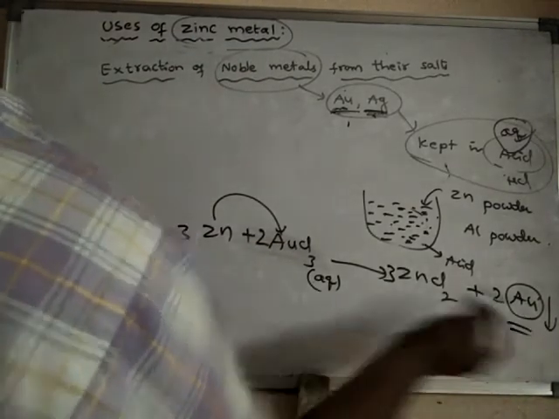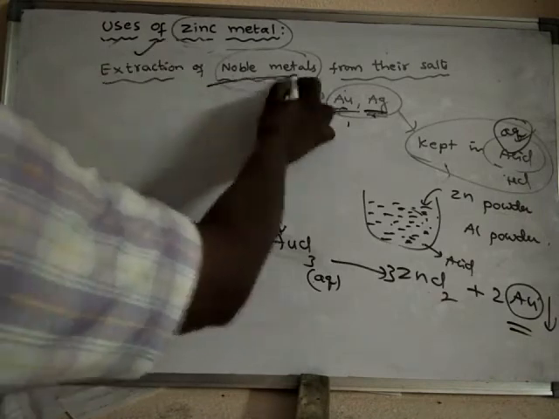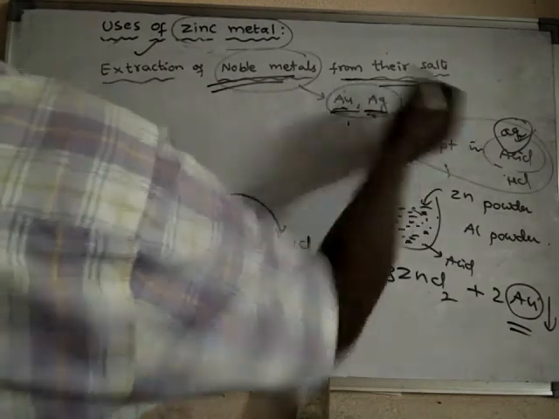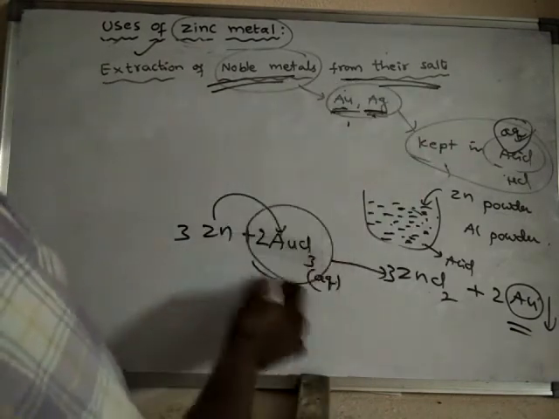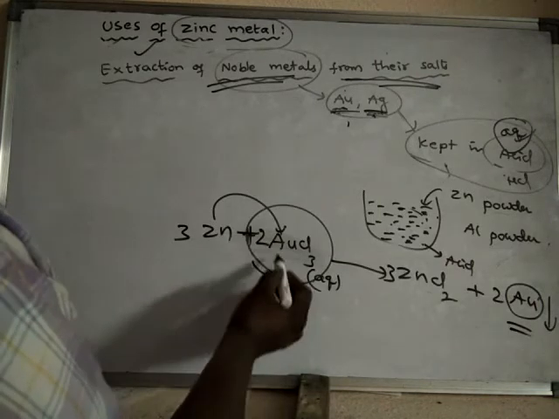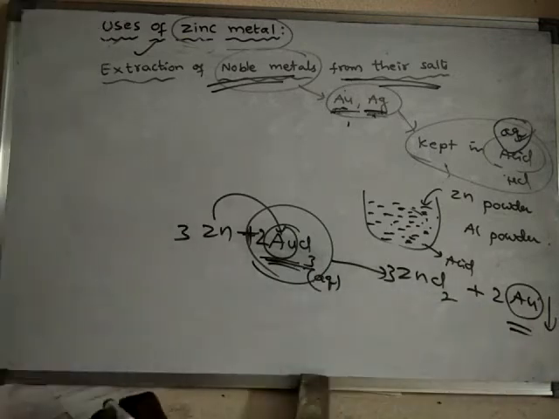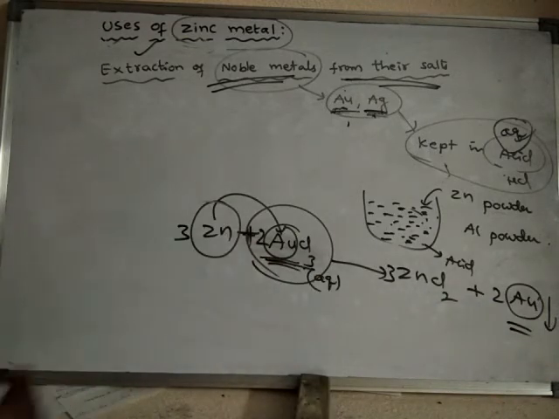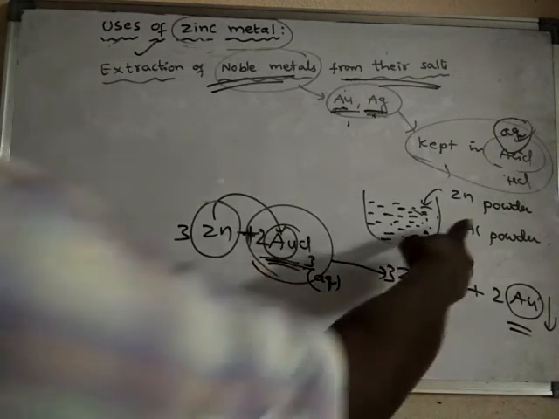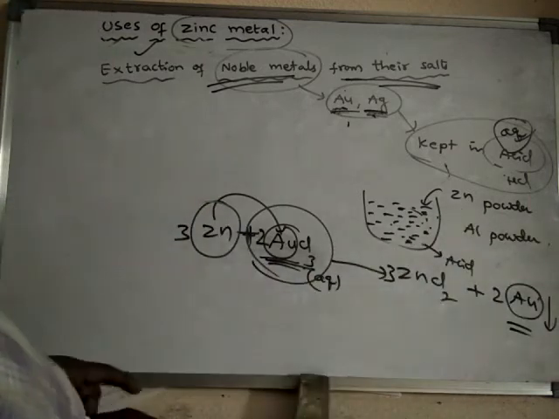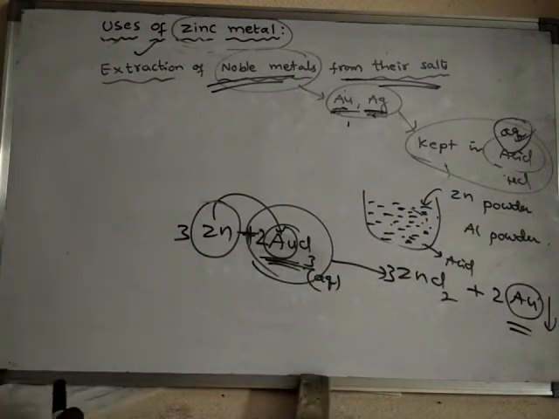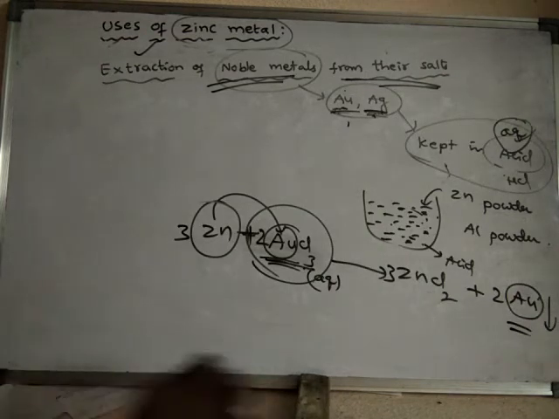Gold is a noble metal. So for the extraction of noble metals from their salts, this is the salt of a noble metal, so from this salt gold is extracted. For this purpose zinc metal is used. Even aluminum metal will do the same work.